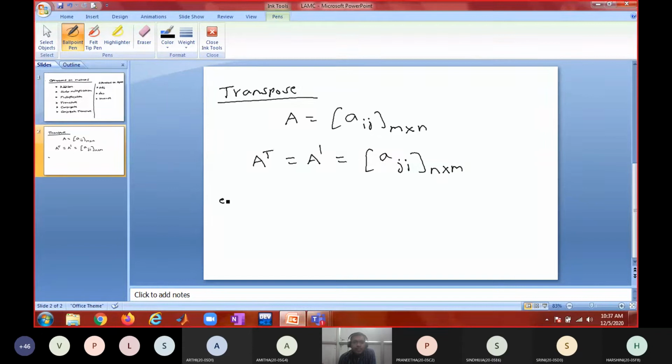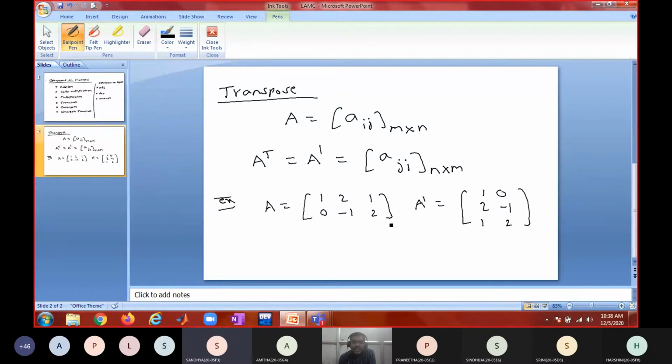For example, if I say A equal to [1, 2, 1; 0, -1, 2], what will be A dash? It will be [1, 0; 2, -1; 1, 2]. If this is a 2 by 3 order, then the transpose will be of 3 by 2 order.